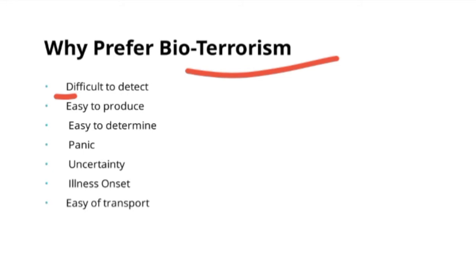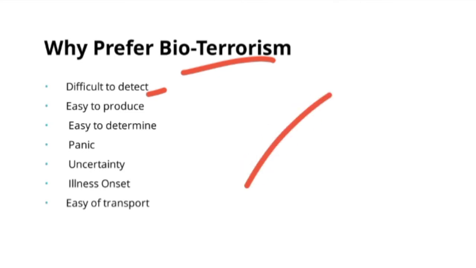This is because it is bioterrorism, so it is difficult to detect. Suppose the USA strikes Iran with a nuclear weapon, then the whole world can know it was done by the USA. But in a biological terrorism case, it is difficult to detect.